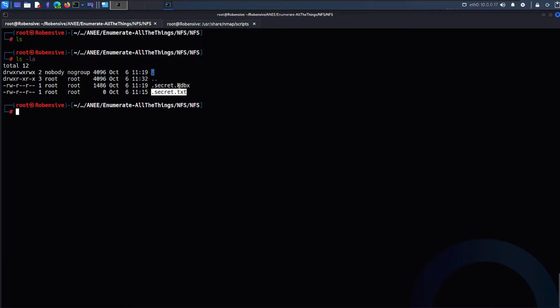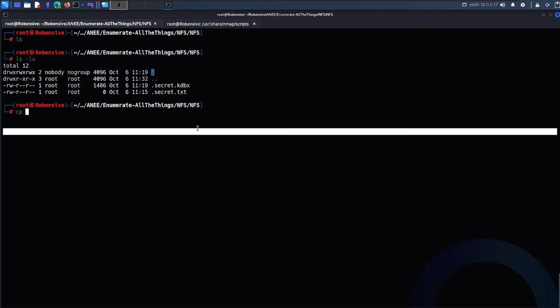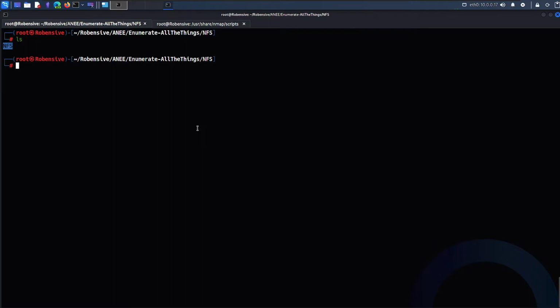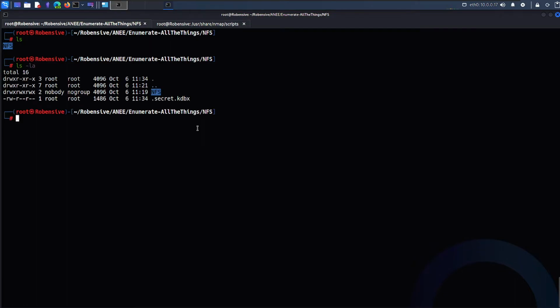So what I'm going to do is copy this out by typing cp .secret.kdbx into my directory. Probably it's not copied yet. Let's copy it one more time. Oh, it's a hidden one, I believe. Yeah, it's created.